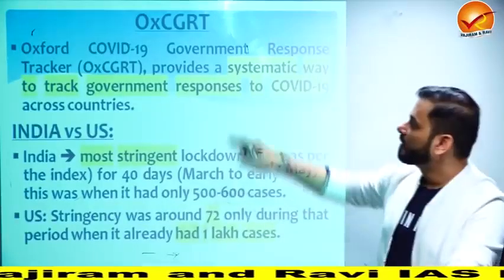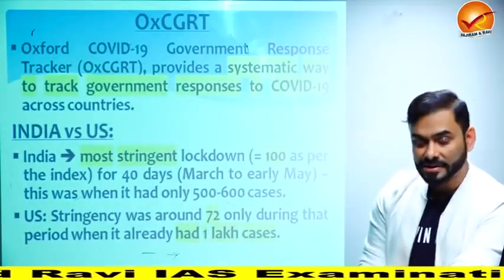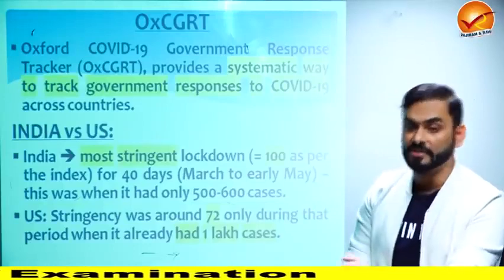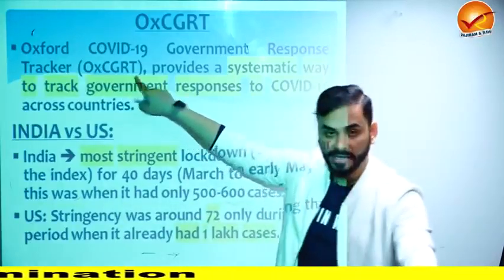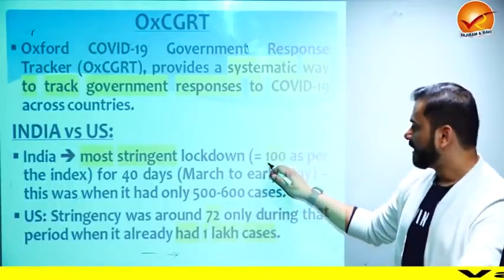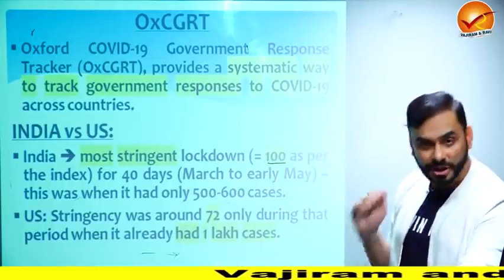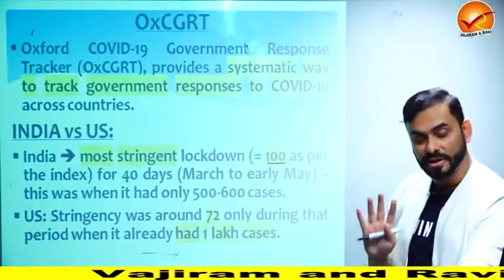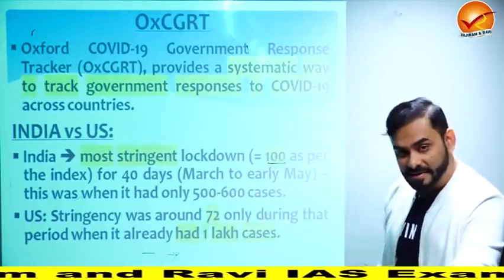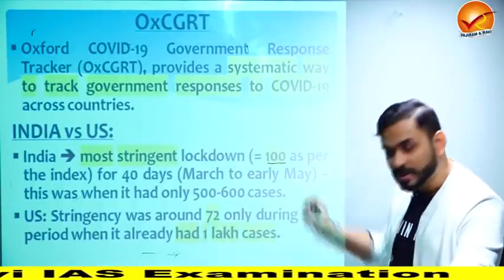To do that, we are going to use Oxford COVID-19 Government Response Tracker. It measures the speed or intensity at which measures like lockdown were taken by a government. It is OXCGRT tracker. Now, according to this tracker, it has given 100 marks to India. See, it has given 100% marks to India and said that India took one of the most strictest lockdowns in the world. And India did this lockdown for 40 days at a time when the number of people in India who were infected was hardly 500 to 600.